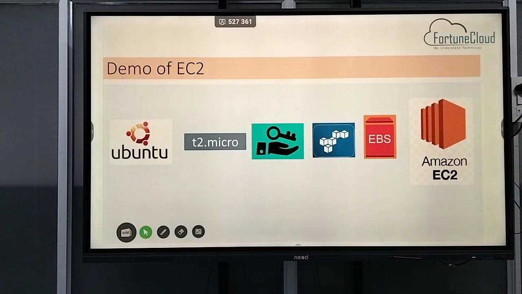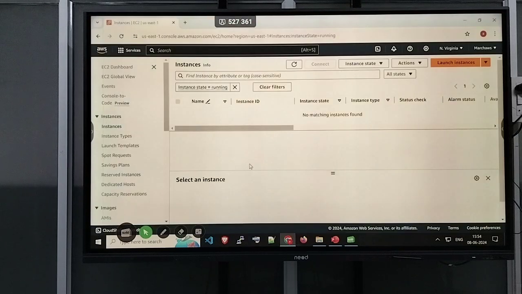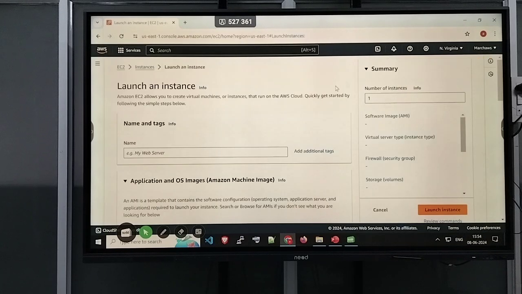For that, we have to log into our console. Here I have already logged in to my console. Here it is, my console. Now we have to launch an EC2 instance, so we click on launch EC2 instance.